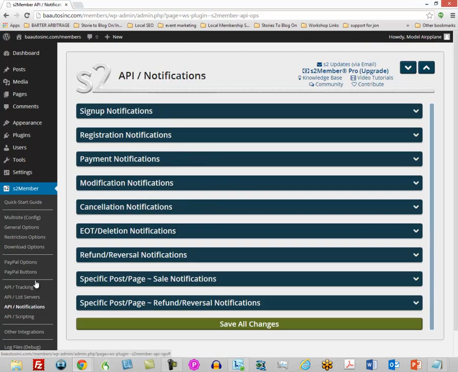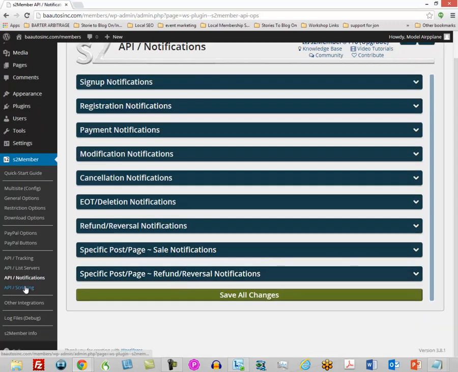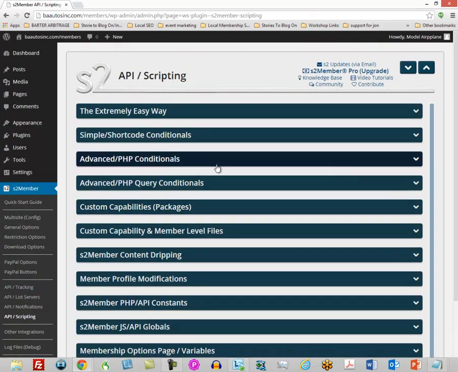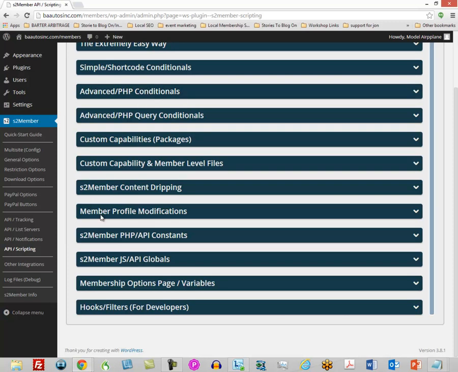In terms of the payment notifications, API notifications, once again, we are primarily going to be working with JVZoo. So we're not going to do this. And we're not going to be doing any content dripping. We're going to be working with our autoresponder, so we're not going to do any of these options.